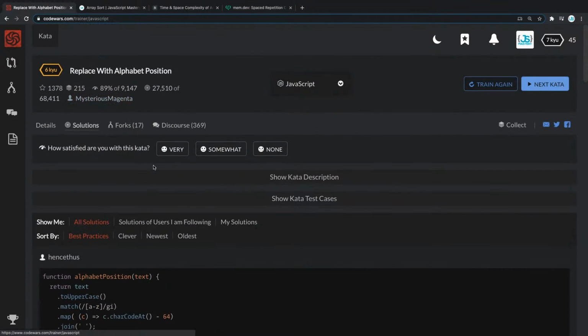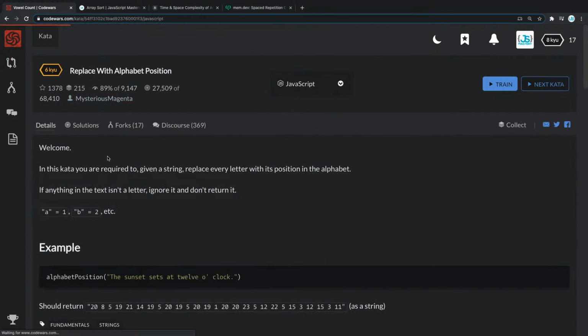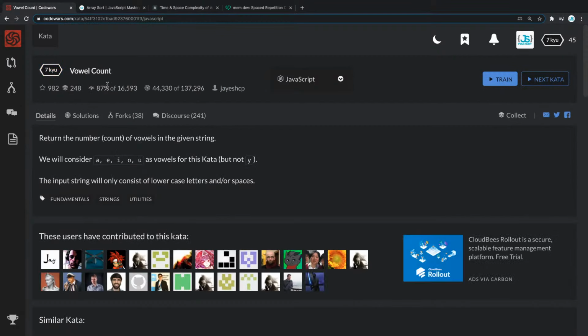Okay, now let's keep moving to the next one. I guess if we click next one here, we'll be able to see what it is. And this one is vowel count. Let's try to solve that one. We can click train.